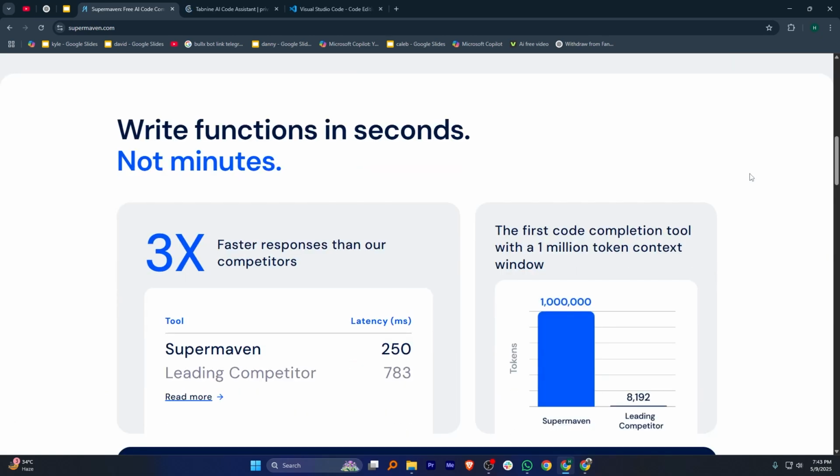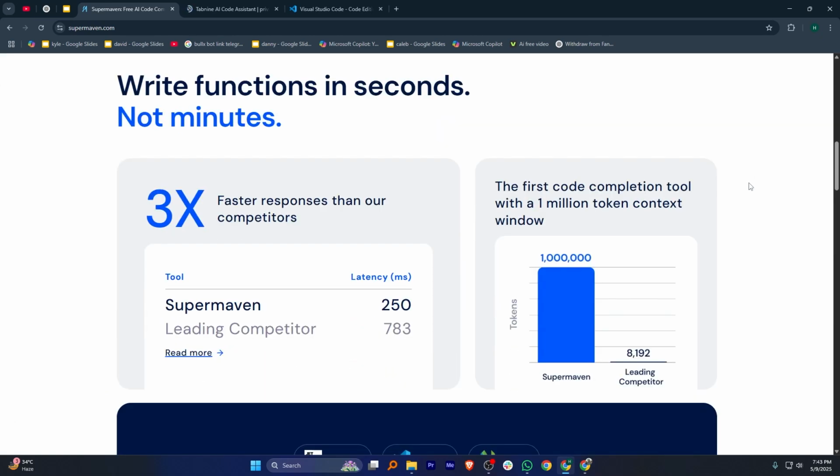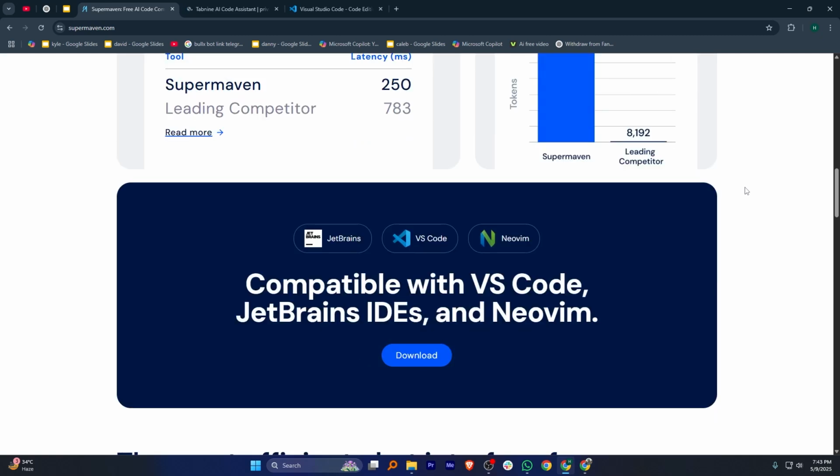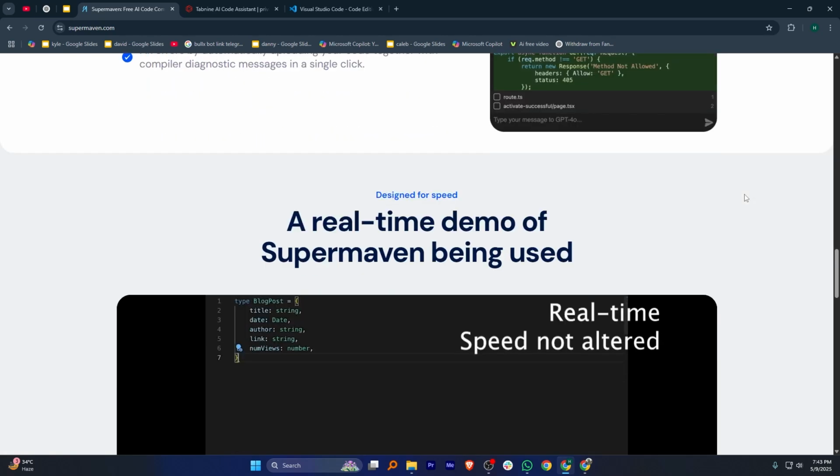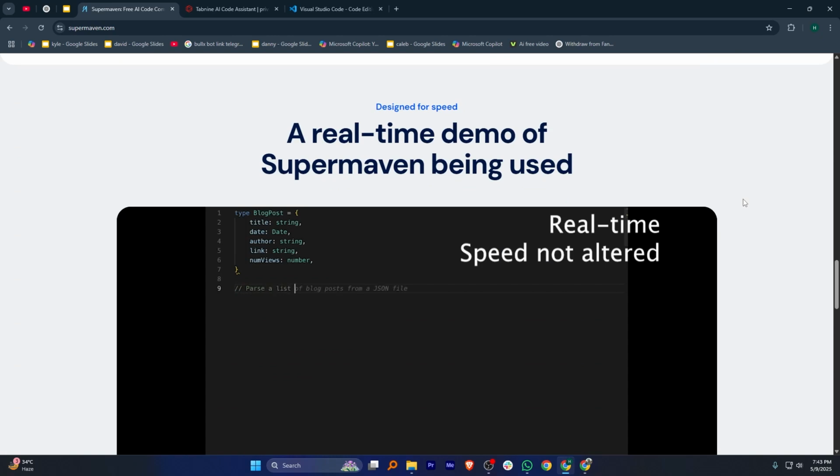Supermaven delivers lightning fast, inline AI code completions that enhance coding efficiency. It is ideal for developers seeking a smooth, autopilot-like coding experience. The tool integrates seamlessly with popular IDEs like VSCode and IntelliCode. However, its support for programming languages is currently more limited than some alternatives.